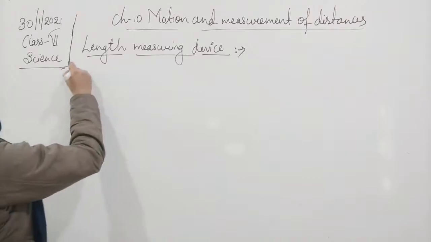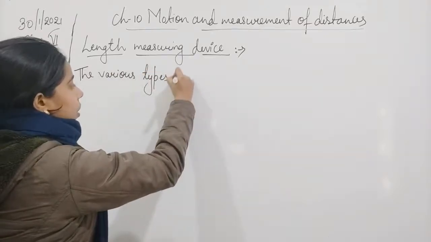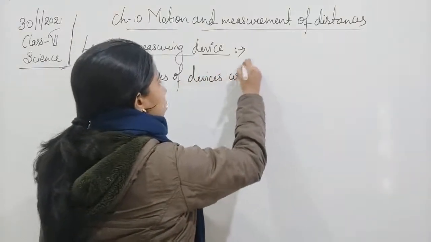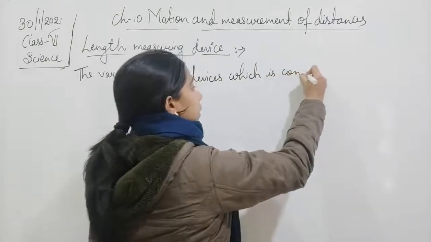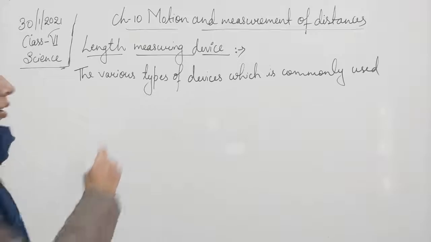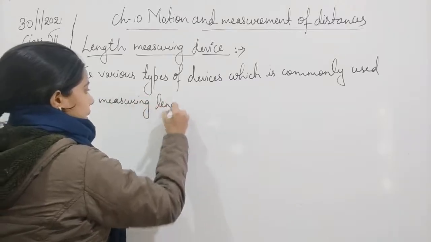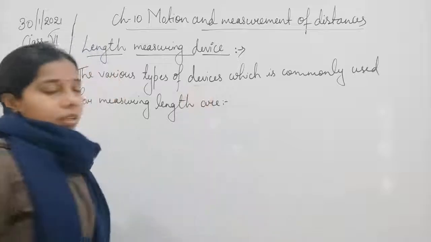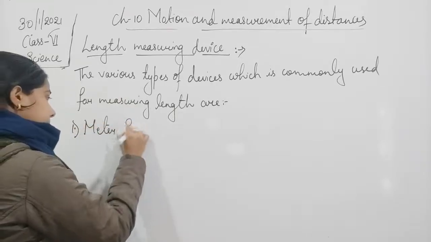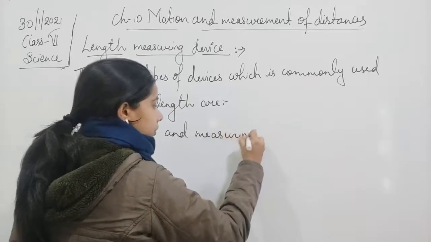So we can write that the various types of devices which are commonly used for measuring length are meter scale and measuring tape.